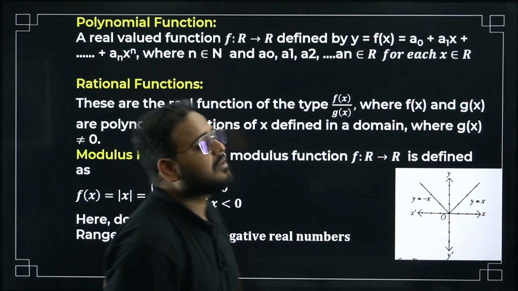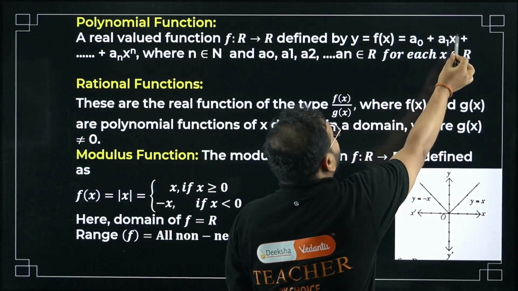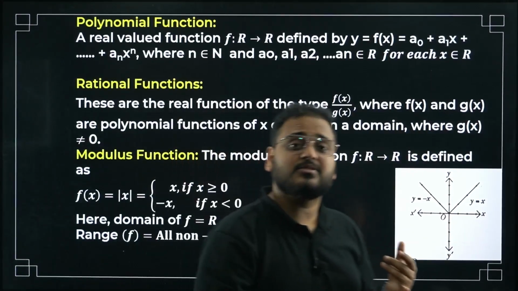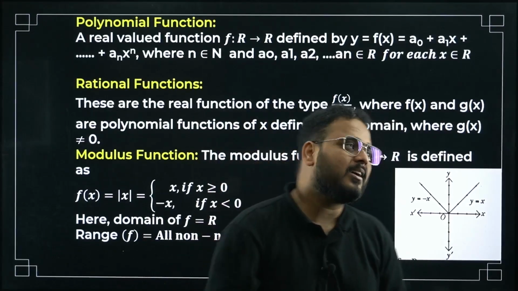Polynomial function: we write the variable to the power 1, 2, 3, like this. It can be written in terms of linear, quadratic, cubic, biquadratic functions, and we keep going on.